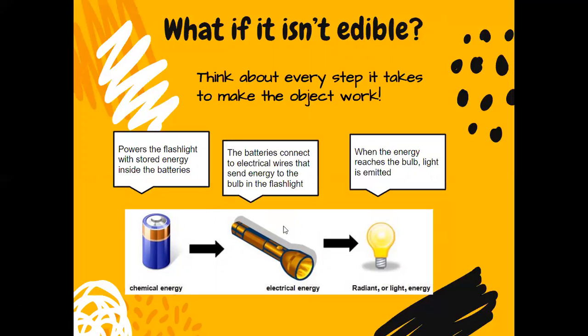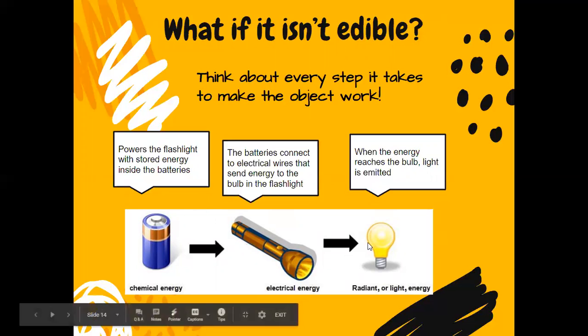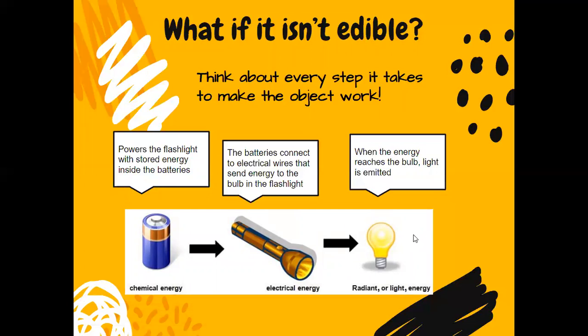So if it ends up leaving the battery and going through the wires, and then leaving the wires and going through the light bulb, and then leaving the light bulb and becoming heat, then it's no longer in the battery, it's no longer in the flashlight, it's no longer in the light bulb, it is out there in space. So don't think, oh wow, I can still have all of the energy in the battery and all of the energy in the wires and all of the energy making light and all of the energy making heat. No, it just goes from one to another.